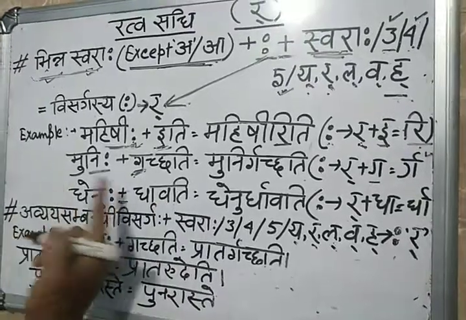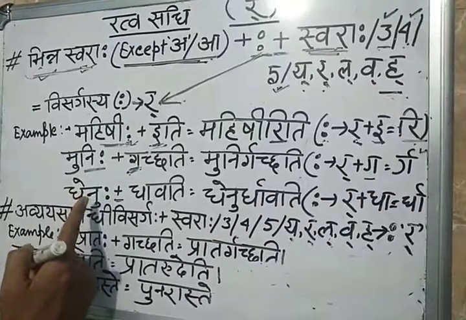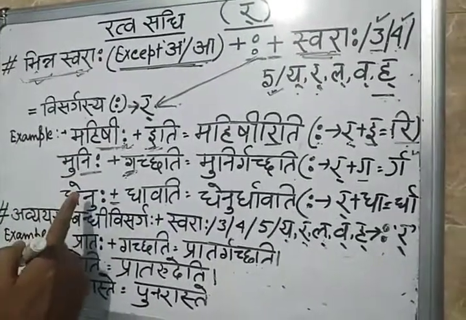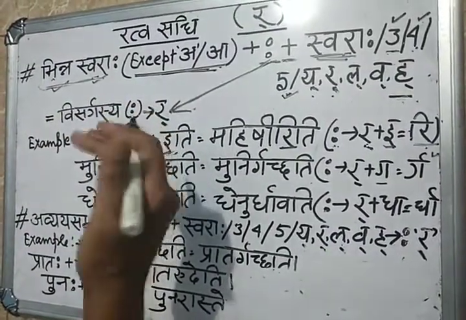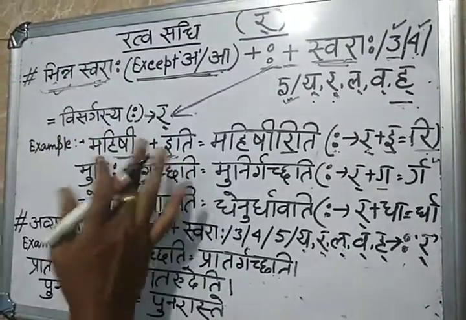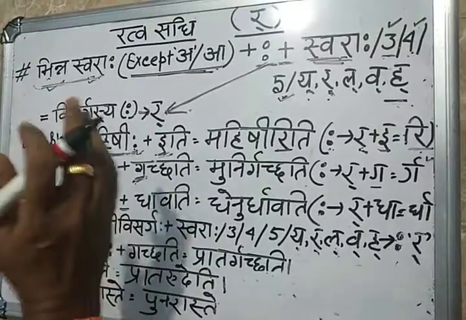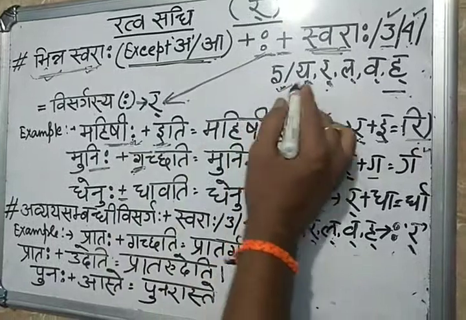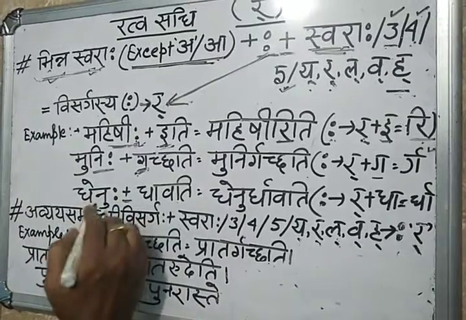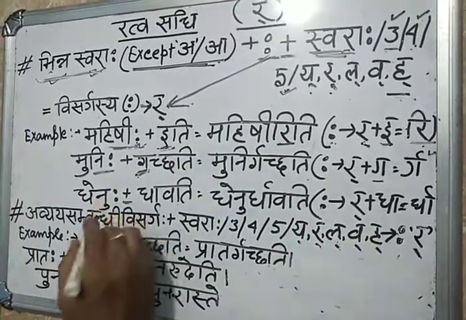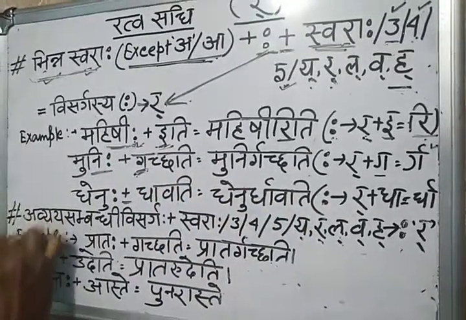But on this left side, always keep it in mind, a different type of swara will come, but O and A should not come. But on the right side, followed by any swara, either O, A, E, U, Ri, whatever it may be, or the 3rd, 4th, 5th letters of the classes, whatever the third letter, fourth letter, fifth letter, anything will come here. Then visarga will be omitted and it will convert into the half ra, then plus whatever follows, it will be joined. This is one part. Another part is there now.